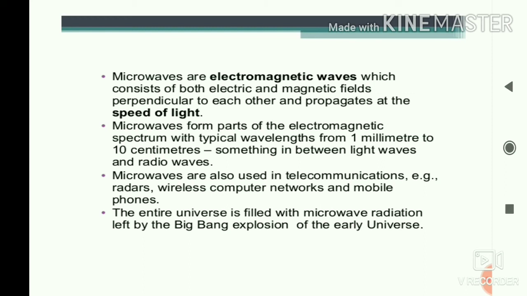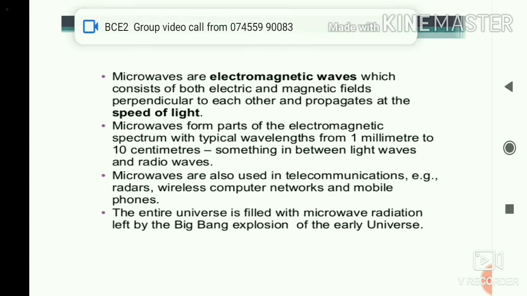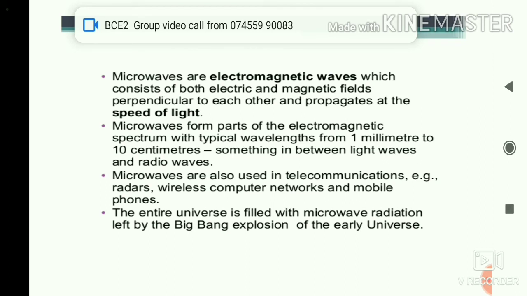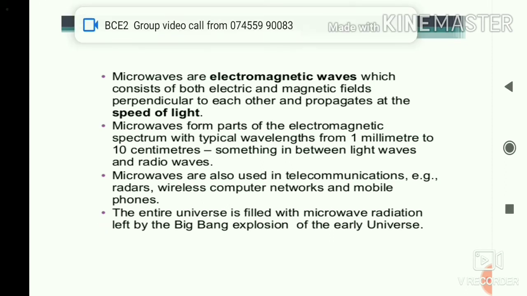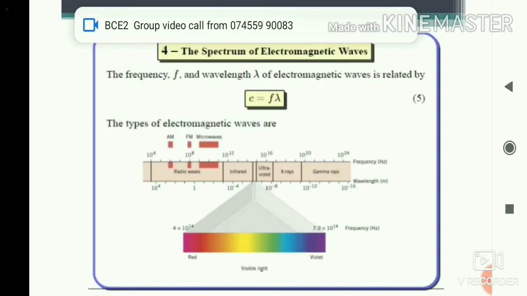Generally, in the spectrum, the microwave frequency band lies between the visible and the radio waves. The third point is the repetition of the same thing. Microwaves can be used in telecommunication, radar communication, mobile phones, etc. The fourth point is an exception of the microwave, so this is nothing important.